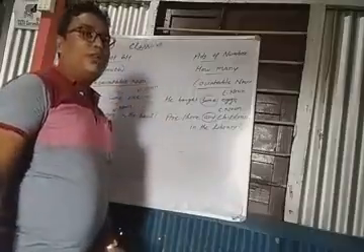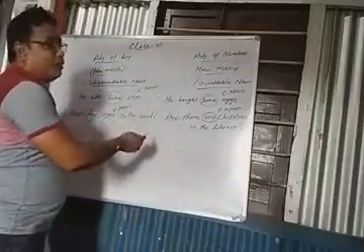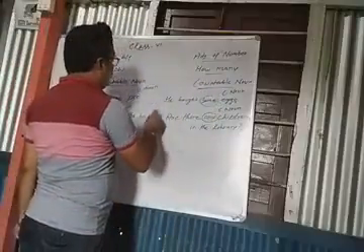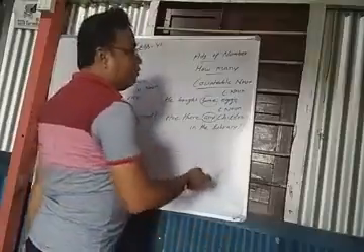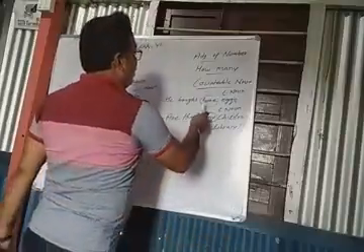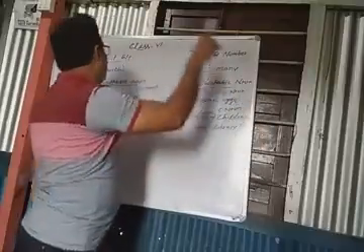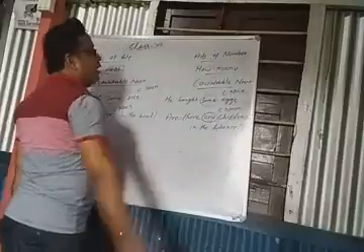From these two, it's very clear when it is adjective of quantity and when it is adjective of number. There are several examples in your book, so you have to follow them. I gave only two. Some, when it is used with an uncountable noun, is an adjective of quantity. When it is used with a countable noun, it is an adjective of number.